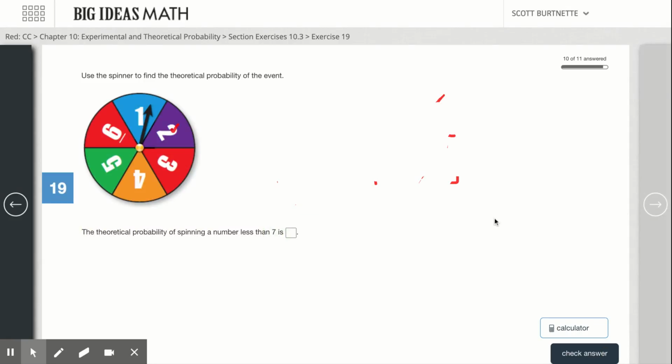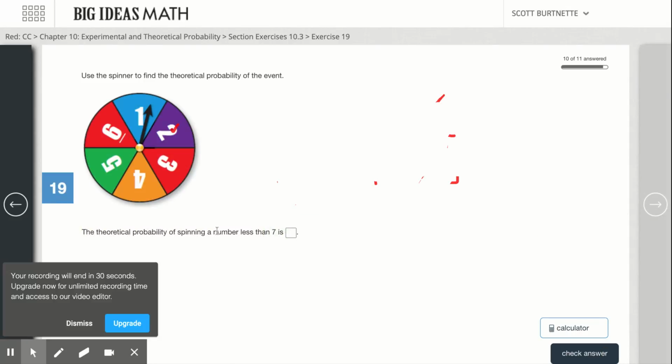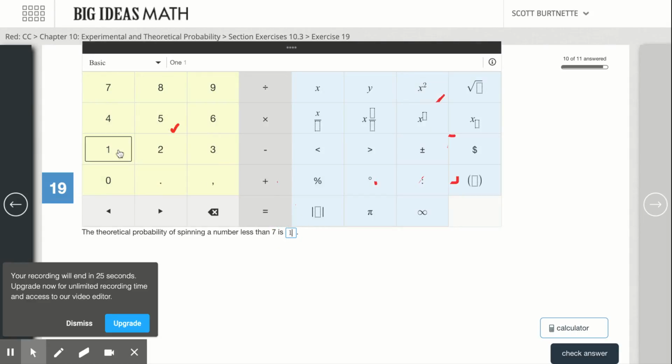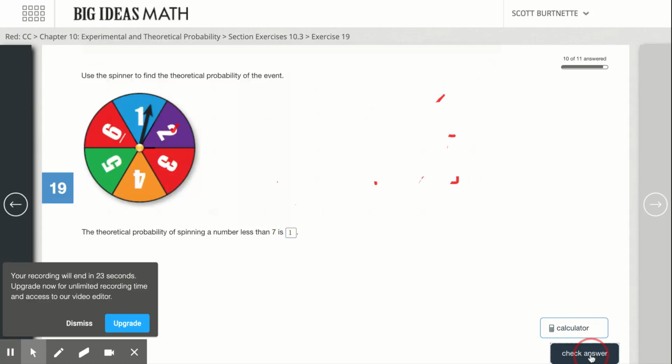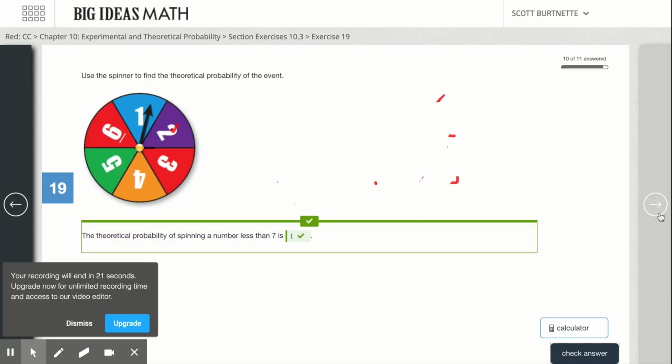Good with that. Okay, the theoretical probability of spinning something less than 7, well, they're all less than 7, so we have a 100% chance, or a whole chance, of doing that. And I think that was my last question.